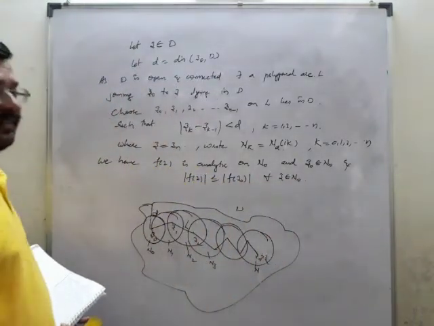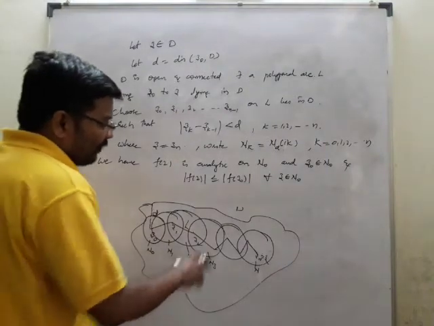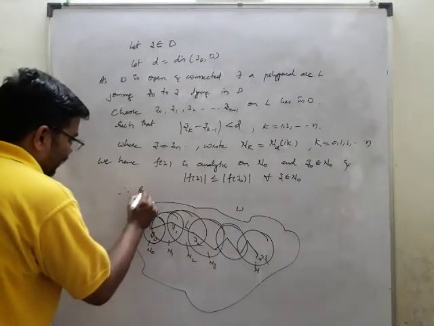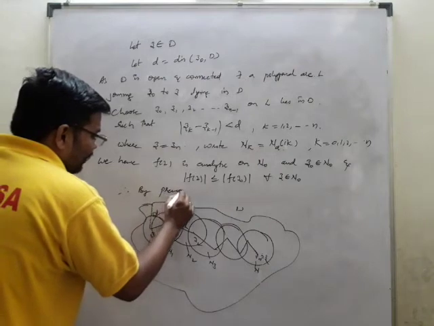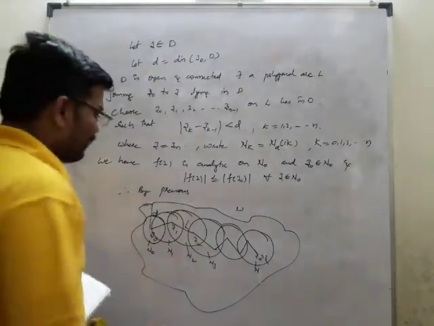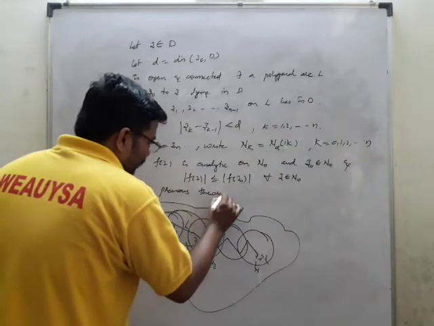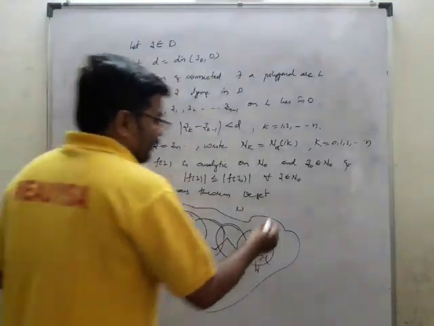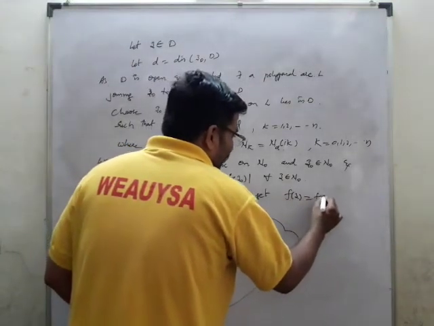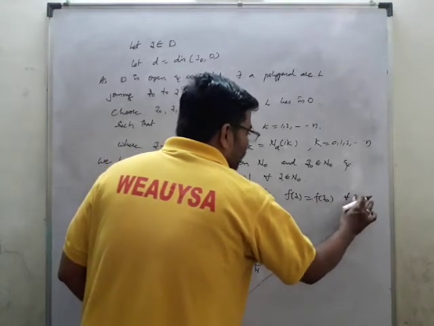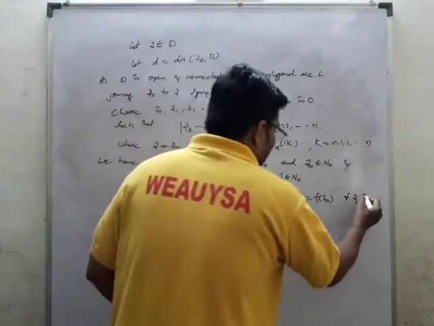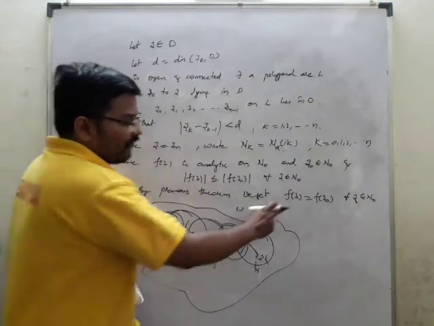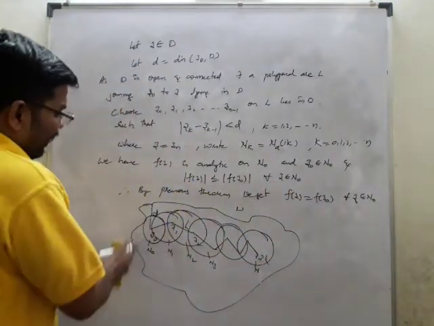This is the condition which we have taken, because the chosen point is greater than or equal to z. Now that is what we have chosen. So by the previous theorem, if this is the condition, then f of z is equal to some constant. So by the previous theorem we get that f of z is equal to f of z naught for all z belongs to N naught. We have proved that f of z is equal to f of z naught.